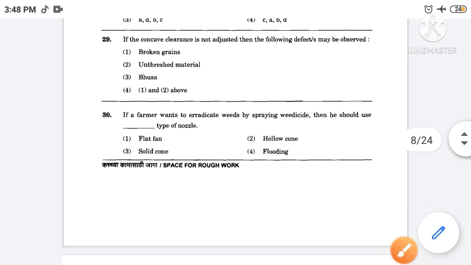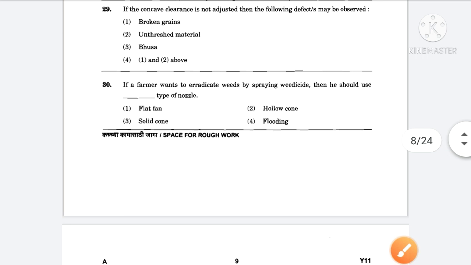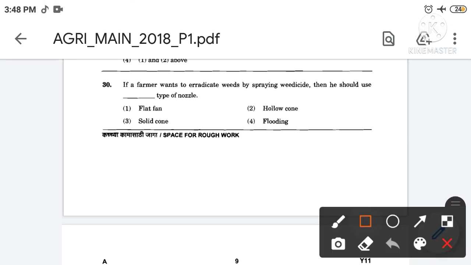Then next, if a farmer wants to eradicate weeds by spraying weedicide, then he should use filling the blanks types of nozzle. The correct answer is option number 1st. So if a farmer wants to eradicate weeds by spraying weedicide, then he should use flat fan type of nozzle.